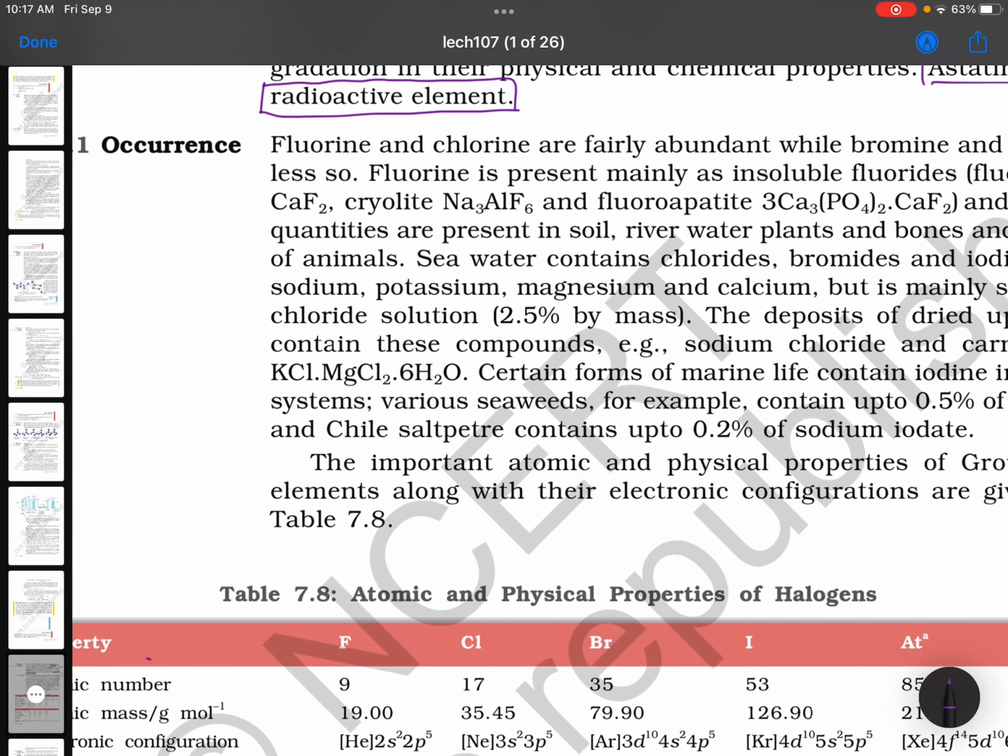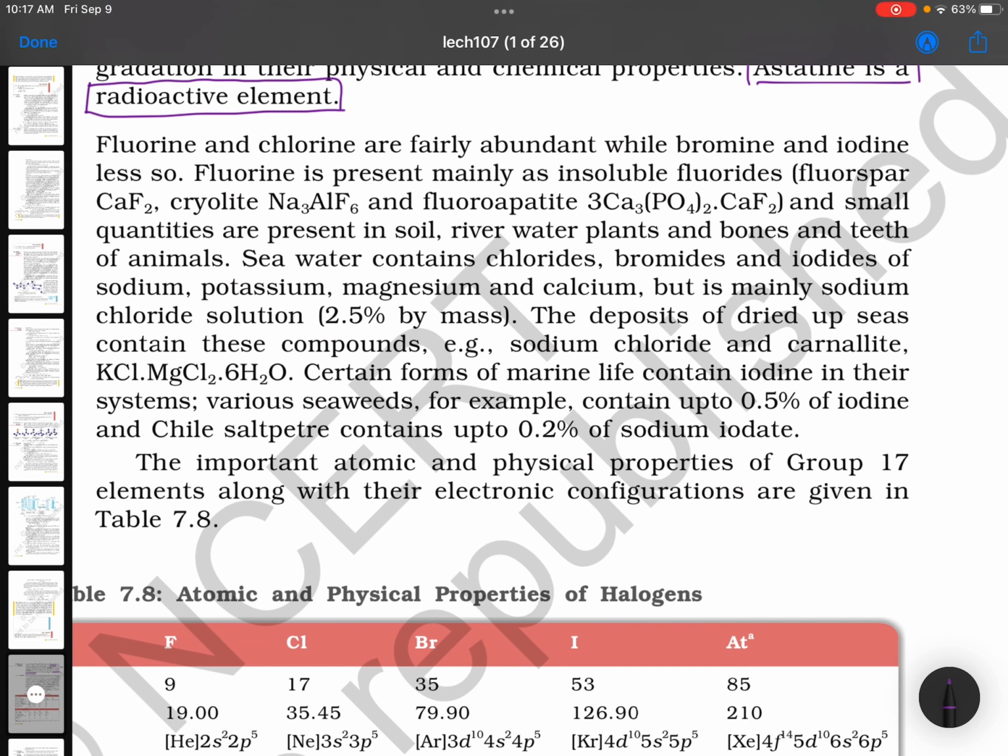Then coming to occurrence. Fluorine and chlorine are fairly abundant while bromine and iodine are less so. Fluorine is present mainly as insoluble fluorides. Fluorospar, first question. Cryolite, next question. Fluorapatite. All these formulas are important. And small quantities are present in soil, river water, plants, bones, and teeth of animals.